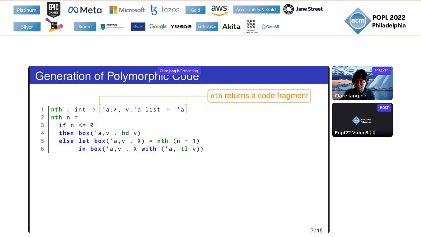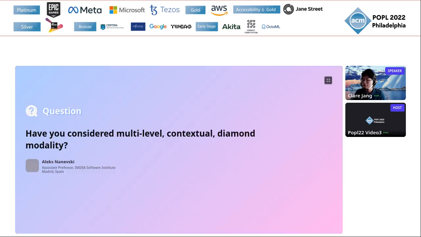Okay, thank you. So we have some questions online. The next question is, have you considered multi-level contextual diamond modality? Actually, no. The honest answer is no, because we haven't considered diamond modality. The ultimate goal is more like going in the direction of metaprogramming with dependent types. So we are focusing on the contextual box modality instead of considering diamond modality.